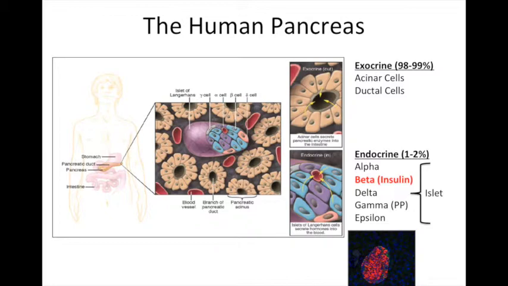These cells include alpha, beta, delta, gamma, and epsilon cells, all of which are important for regulating metabolism. Beta cells are particularly critical in diabetes, as they are the insulin-producing cells of the body needed to decrease glucose levels in the blood. More importantly, they are the cells that are disrupted in diabetes.